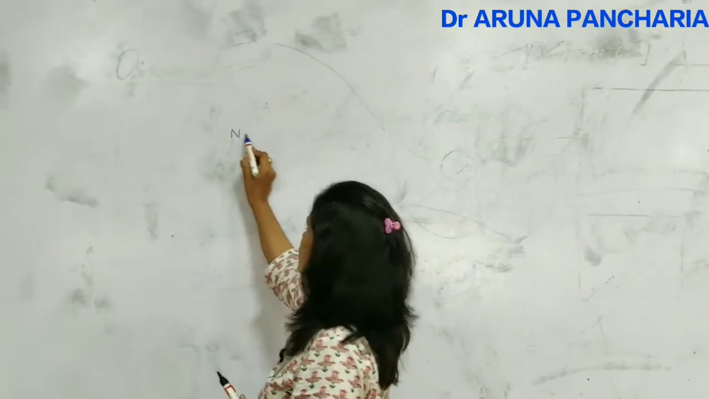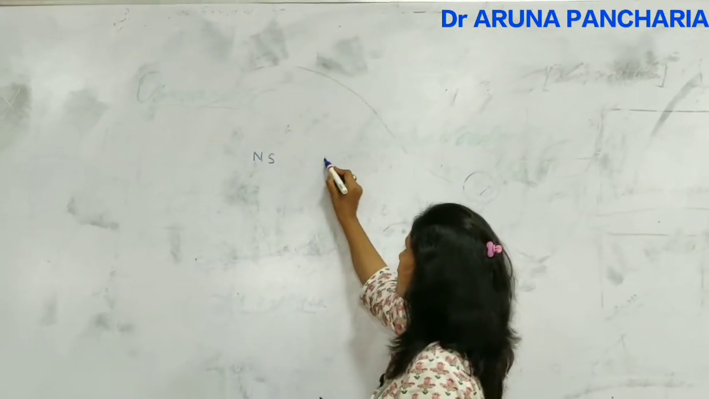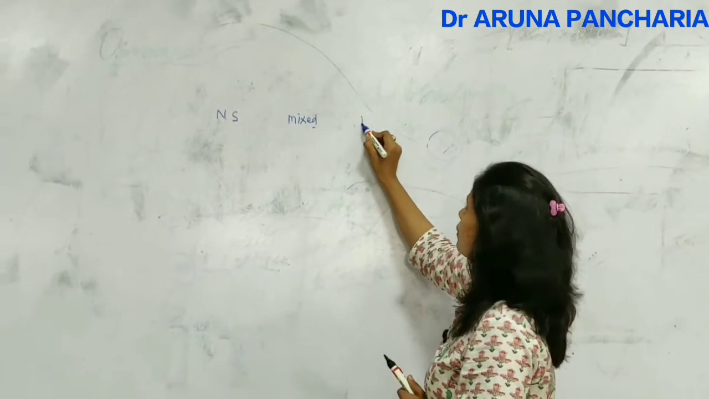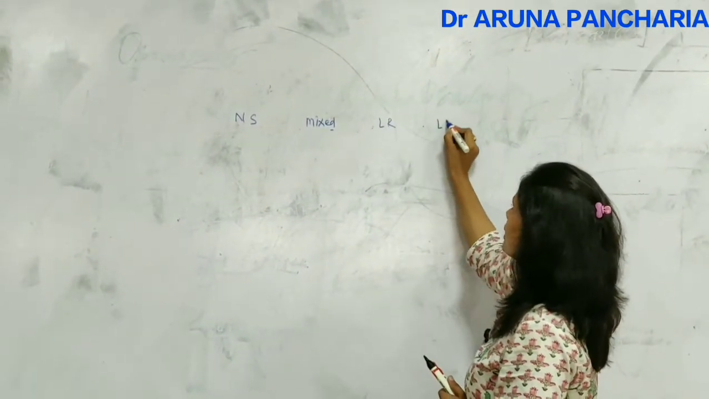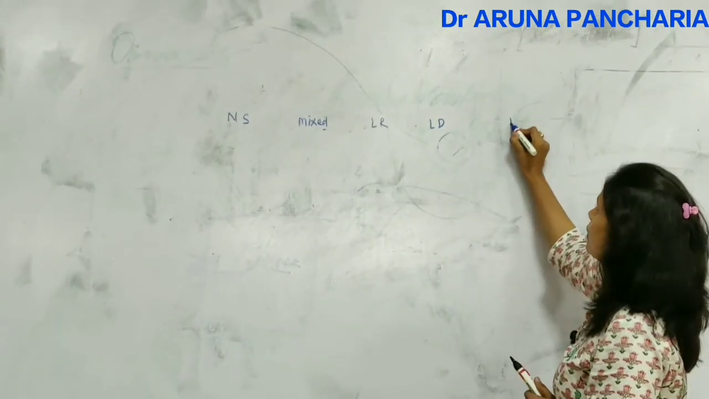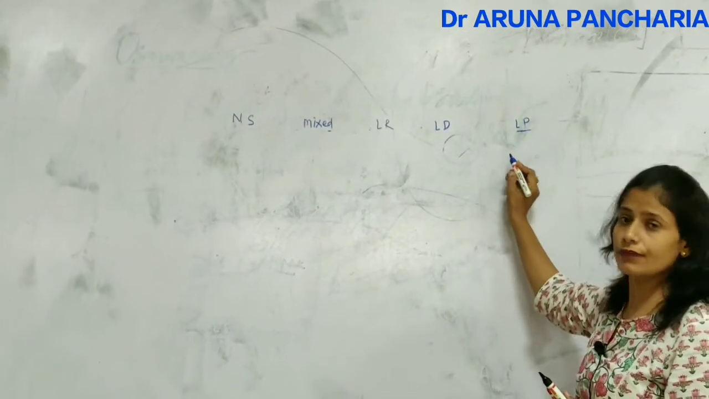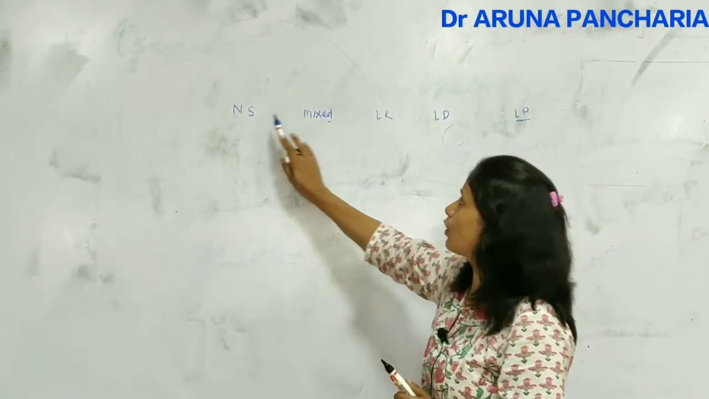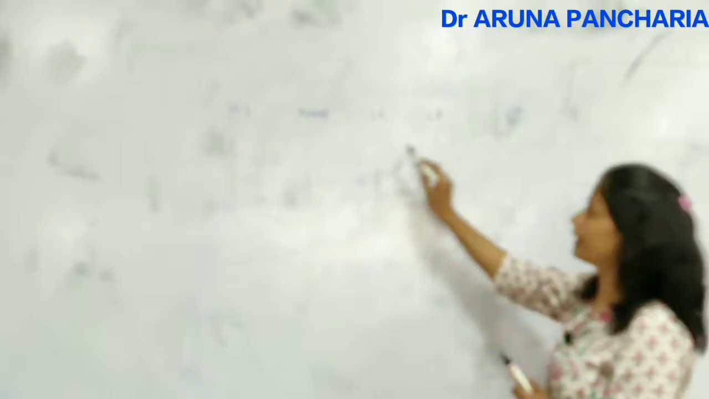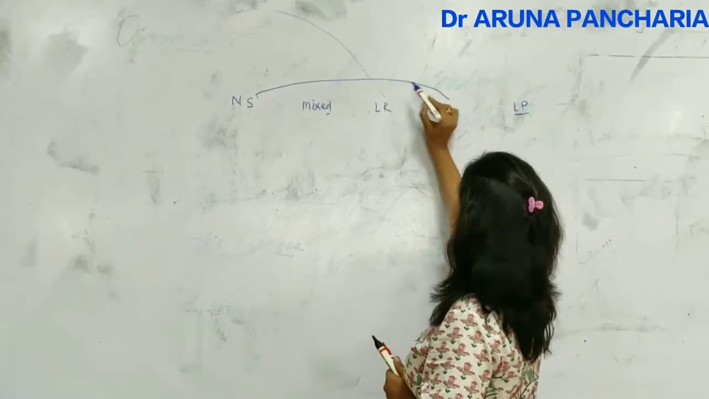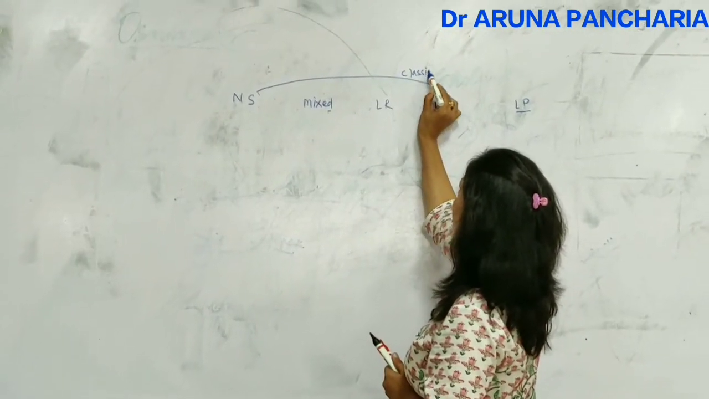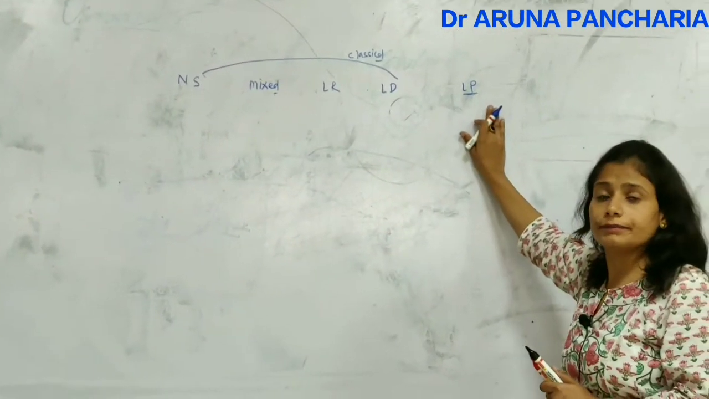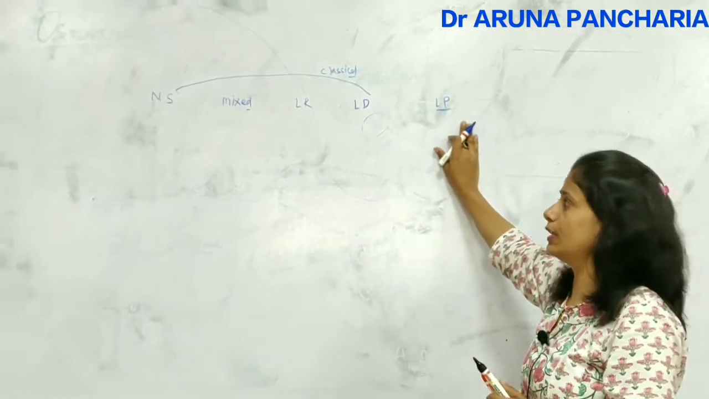First is nodular sclerosis, then mixed cellularity Hodgkin lymphoma, then lymphocyte rich, then lymphocyte depleted, and lymphocyte predominant. Don't confuse lymphocyte predominant with lymphocyte rich. These four, nodular sclerosis, mixed cellularity, lymphocyte rich and lymphocyte depleted, are called classical Hodgkin lymphoma, and lymphocyte predominant is non-classical Hodgkin lymphoma.